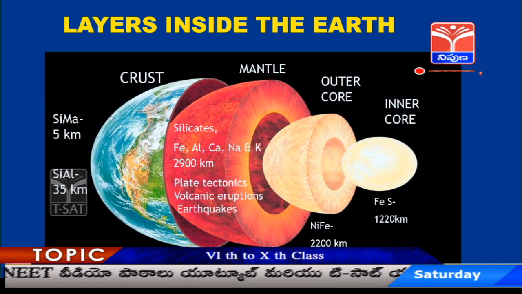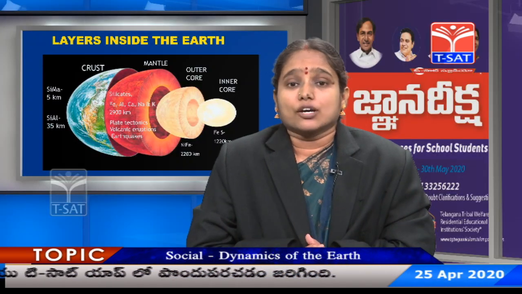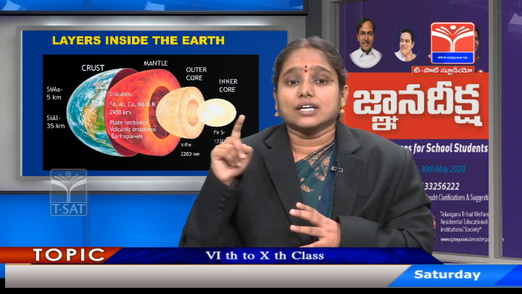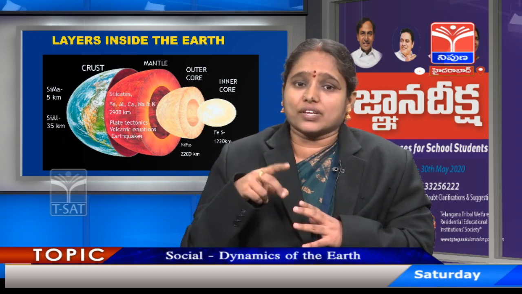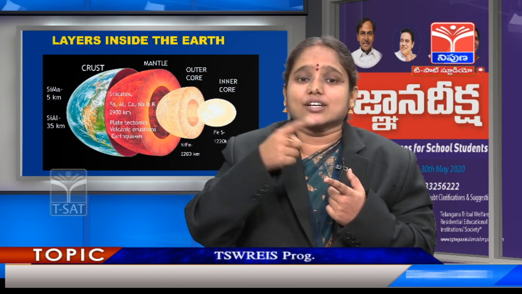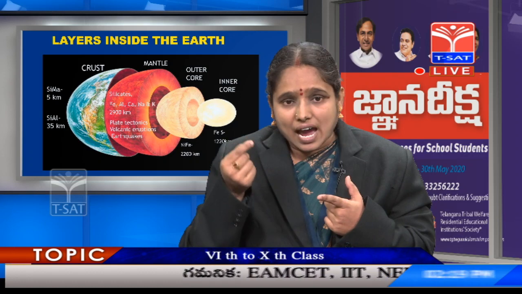One more important thing to mention about crust is to understand how the crust looks. We can compare the shape of the earth with an egg. If the earth is compared to an egg, the crust can be compared to the shell of the egg because of 2 reasons. One reason, it is the outside layer of the earth, and second reason, it is as thin as the shell of the egg.